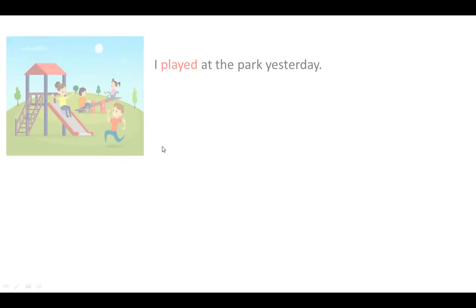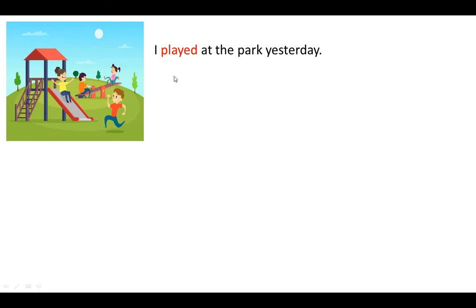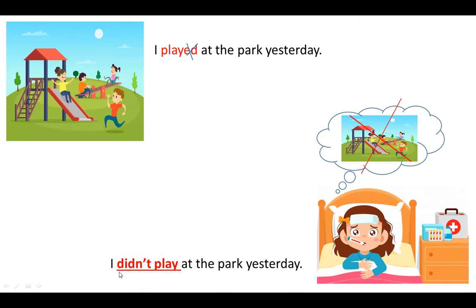Another example: I played at the park yesterday. This sentence is in past form. If I want to make it negative, I'm going to put didn't before the verb. What about ed, d or ied? As we said, we are going to cross out ed or ied with didn't. I didn't play at the park yesterday.